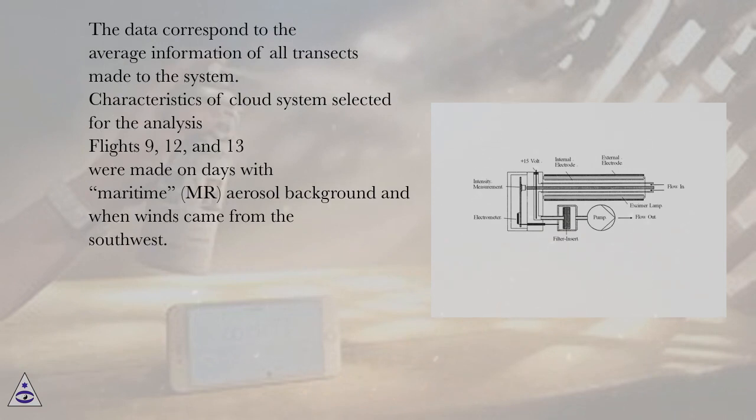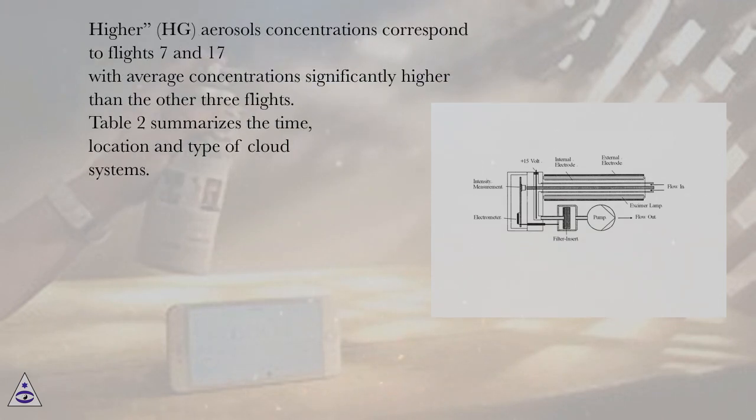Flights 9, 12, and 13 were made on days with maritime, MA, aerosol background and when winds came from the southwest. Higher, HA, aerosol concentrations correspond to flights 7 and 17, with average concentrations significantly higher than the other 3 flights. Table 2 summarizes the time, location and type of cloud systems.